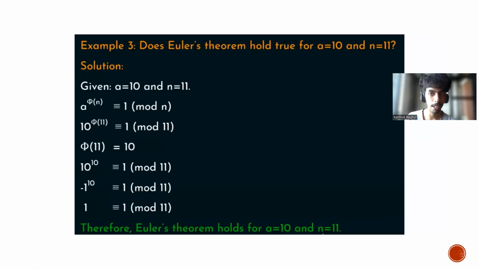When we look at the last example here, we are given a equal to 10 and n equal to 11. When we put this into the formula, 10 power phi of 11 is congruent to 1 mod 11. We know that phi of 11 equal to 10, as we have seen in previous examples for Euler's quotient function. And 10 power 10 is congruent to 1 mod 11. We know that 10 is 1 short of 11, so we can write it as minus 1 power 10. And we know that minus 1 power 10 is 1, and 1 mod 11 is equal to 1. Therefore Euler's theorem holds true for this.